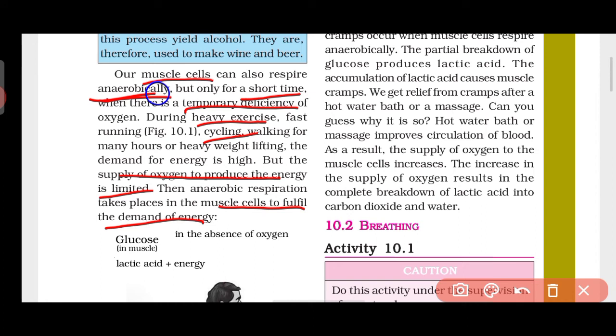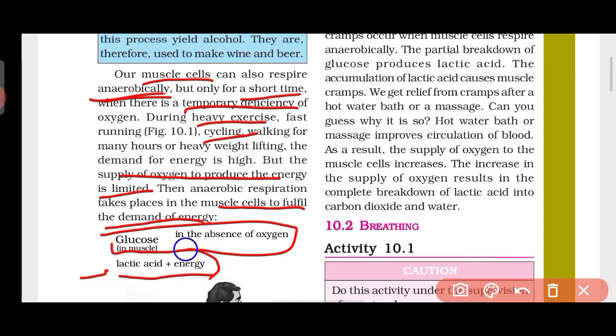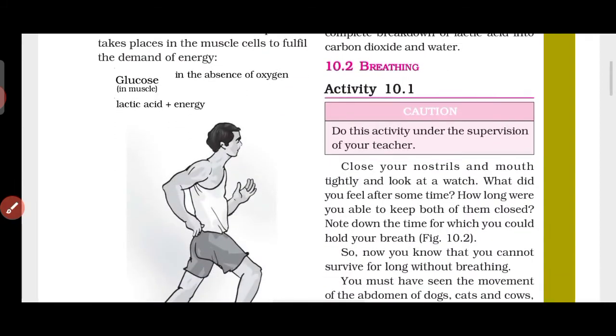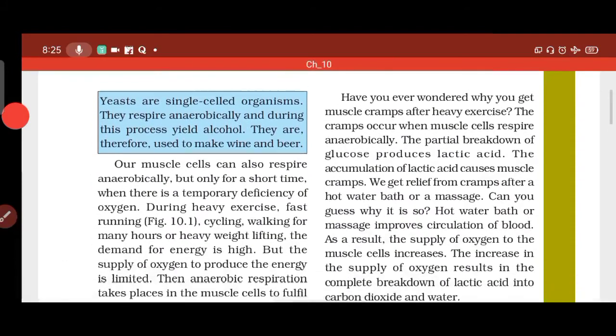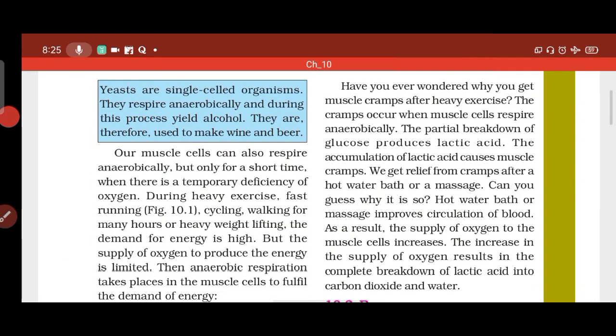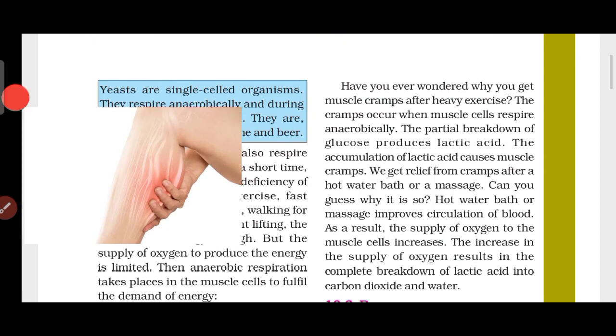At that time the glucose of the muscle, in the absence of oxygen, will generate lactic acid and energy. This energy will be utilized by our body, but this lactic acid will be generated. Now that lactic acid will produce some other effect, let us see. Have you ever wondered why you get muscle cramps after heavy exercise? Muscle cramps, you might have heard about them. These are nothing but due to the production of this lactic acid. This lactic acid is produced and that is why muscle cramps occur.